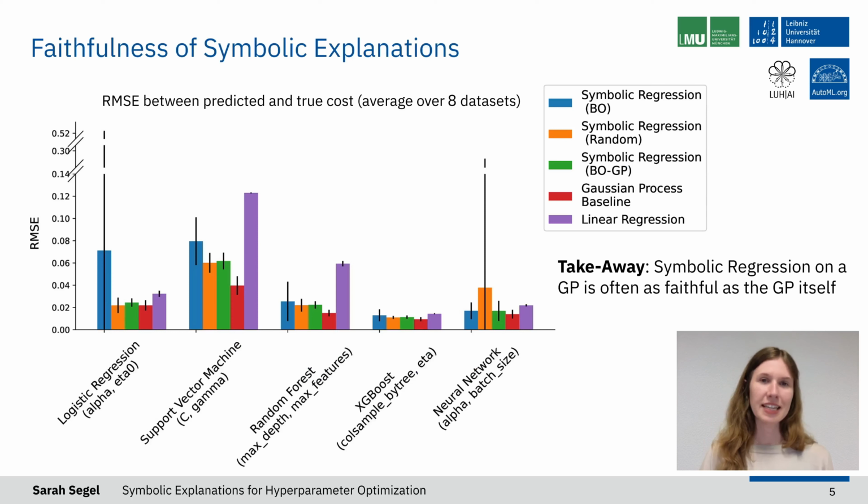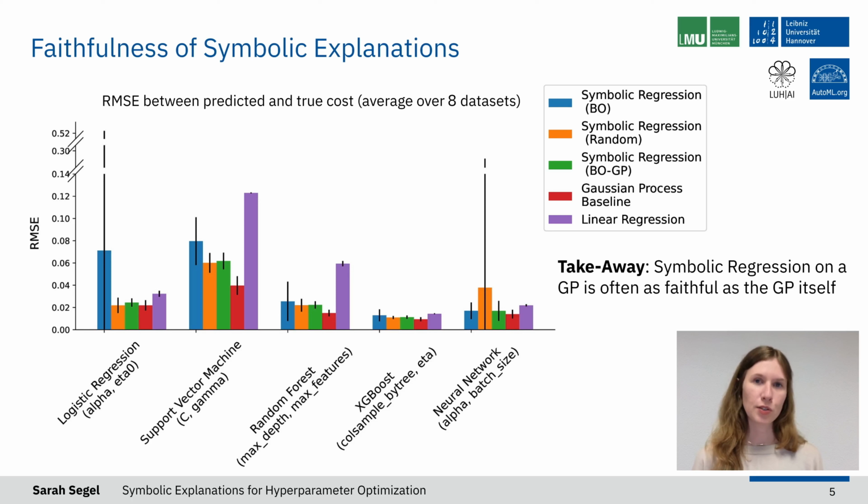So now here you can see how well the symbolic regression can predict the performance of unseen hyperparameter configurations. What is shown is the root mean squared error between the cost predicted by the symbolic regression and the true cost for different machine learning models. We show the RMSE here for the symbolic regression, of course, with the different fitting strategies that I just described, and also for the Gaussian process surrogate model as a baseline.